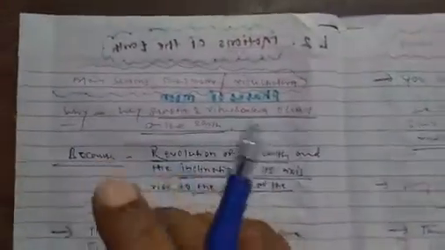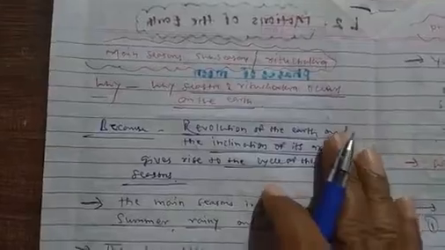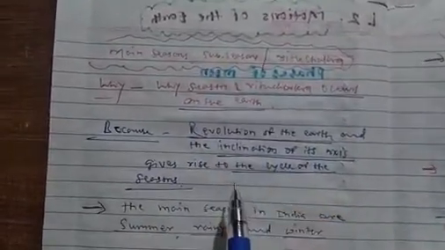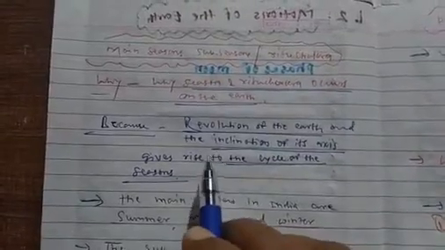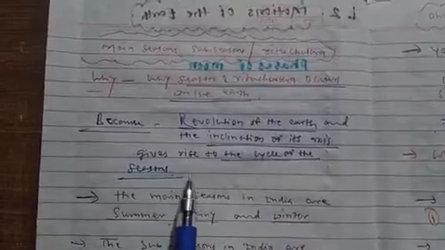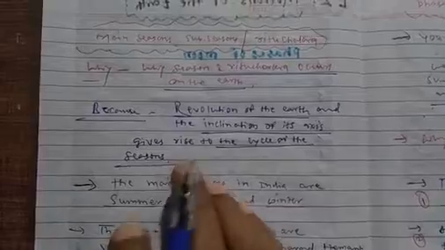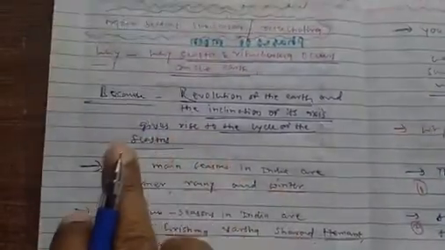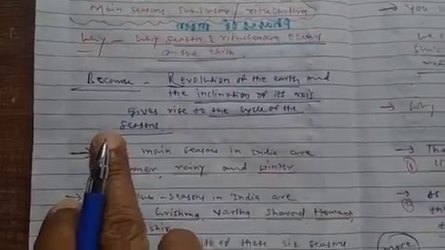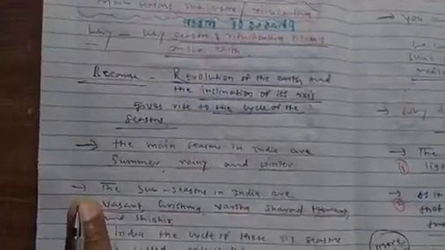Now we see what the main seasons or sub seasons, the Rutu Chakra, are. The first question is why the seasons or the Rutu Chakra occur on the earth. There are reasons behind it. The revolution of the earth and the inclined axis of the earth give rise to the cycle of seasons. These two reasons, the revolution of the earth and the inclination of its axis, make the seasons on the earth.